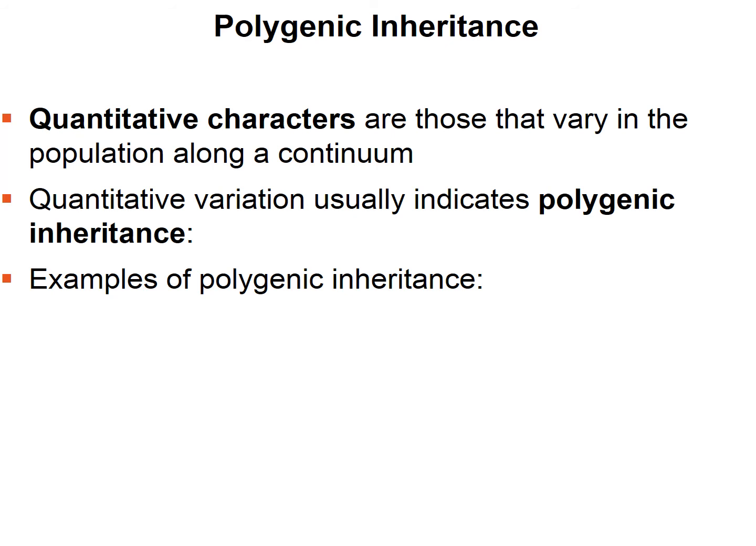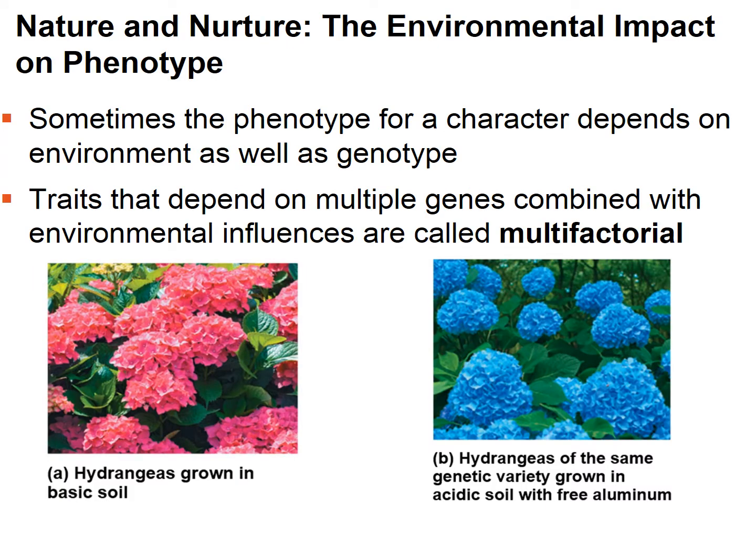We also see polygenic inheritance involved in skin color. We also see it involved in several different diseases. So, for example, heart disease, alcoholism, mental illnesses. We often see multiple genes are involved. Now, sometimes the phenotype for a character depends on the environment as well as the genotype. Traits that depend on multiple genes combined with environmental influences are called multifactorial. They depend on both the genes and the environment, multiple factors.